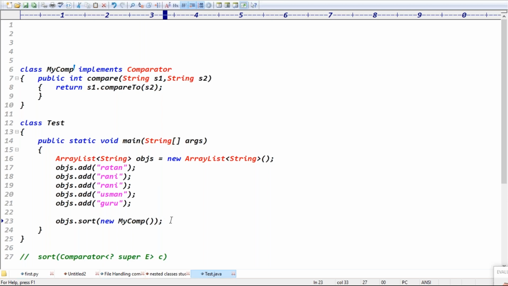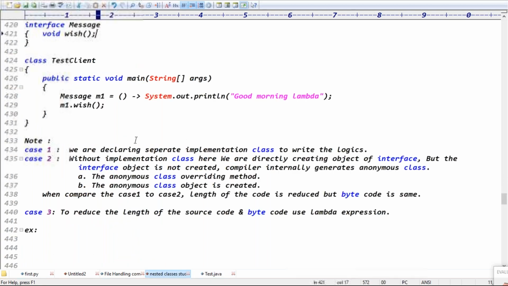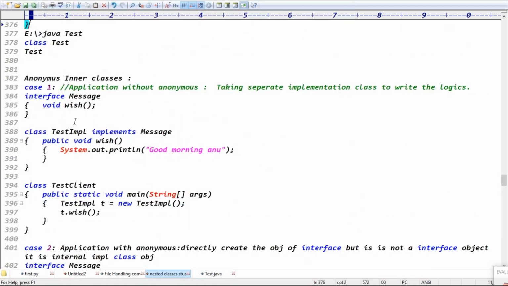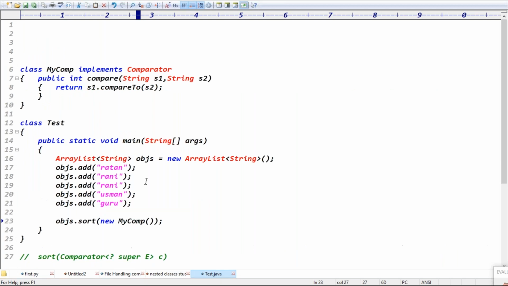Yes or no? Is this statement clear, everyone? Sort is expecting the comparator object, so what am I doing? I am taking a separate class, and that class object I am passing here, right? Where are we writing the logic, guys? We are writing the logic in a separate class, and that object you are creating here, right? Just like in the first approach, without an anonymous class, we are creating a separate class and using that class object here. That's case one, guys.